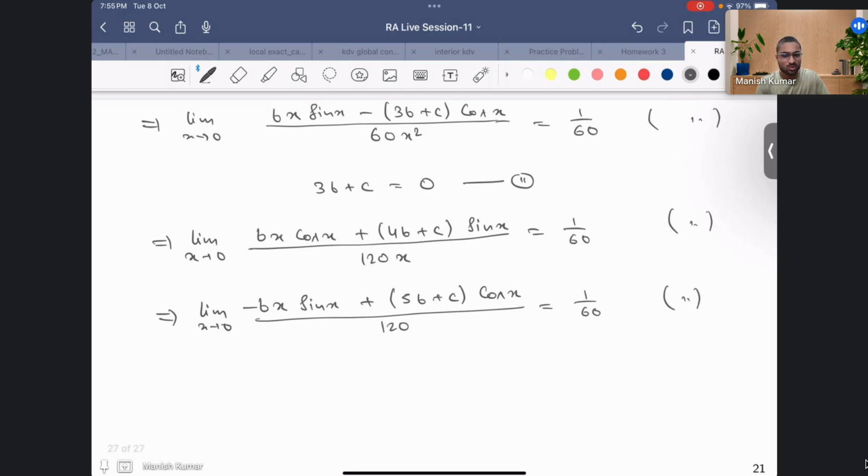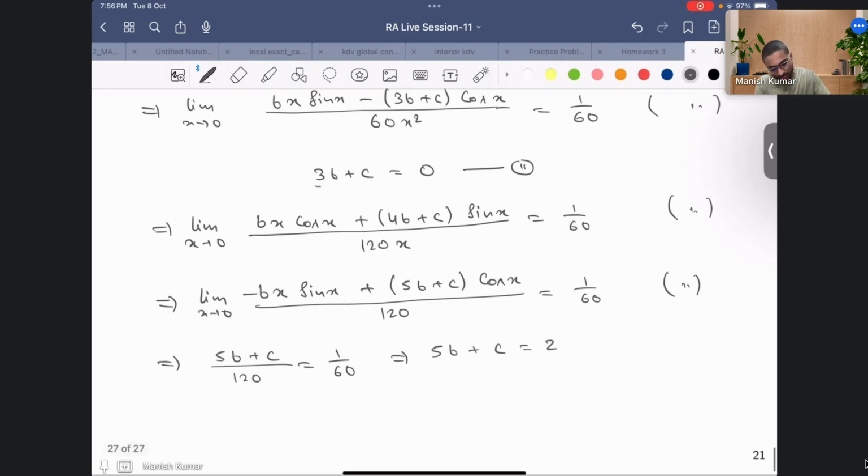I'll just put x equal to 0. What I get is 5b plus c upon 120 is equal to 1 by 60. This tells you 5b plus c is equal to 2, right? Now this is the third equation.